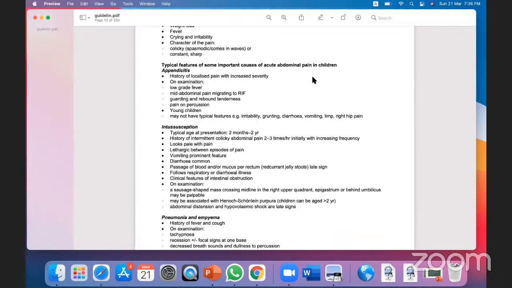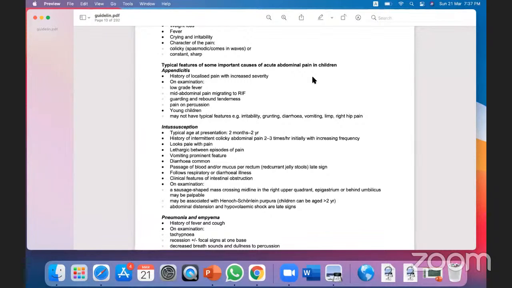Okay, and as I said before, very small children cannot locate the pain. The symptom will be irritability, respiratory distress, diarrhea, vomiting, and sometimes they cannot walk, limping. This is another sign of abdominal pain in small children.